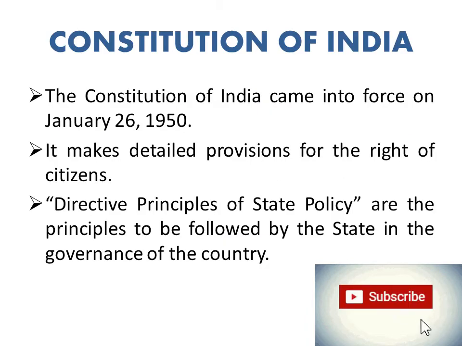Starting with the basics of Constitution of India, the Constitution of India came into force on January 26, 1950. It makes detailed provisions for the rights of citizens, and directive principles of state policy are the principles to be followed by the state in the governance of the country. So it came into force on this date, and what does the Constitution have? It has the detailed provisions for the right of the citizens, and it also directs the states what all things they have to follow, which are called the directive principles of state policy.